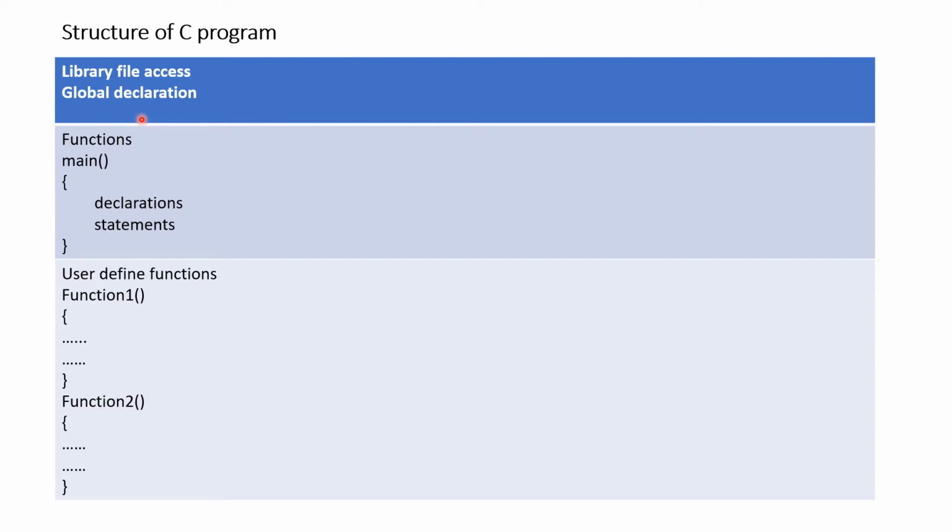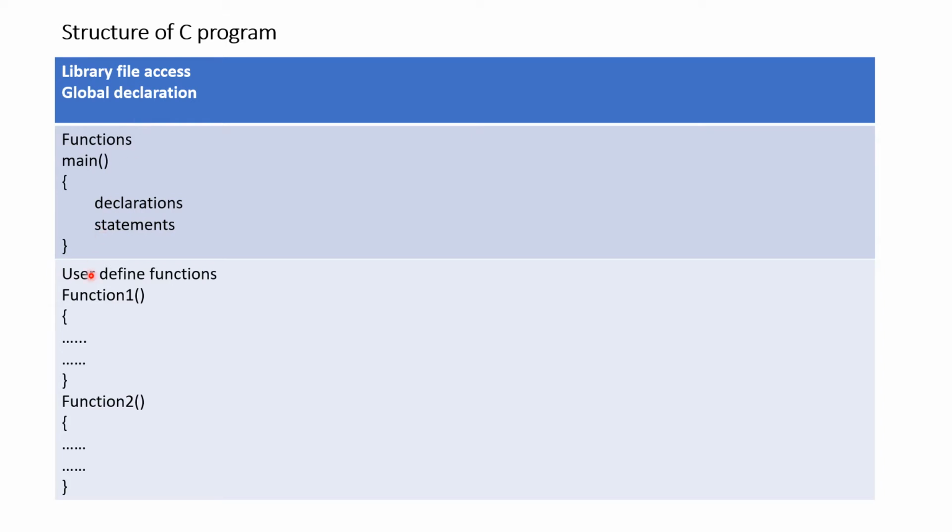In the second section, I am just writing the main function. Each and every program must contain the main function. So we are writing the contents of the main function, and the last section contains the user defined functions. Suppose the user wants to write their own functions, those can be included in the third section.